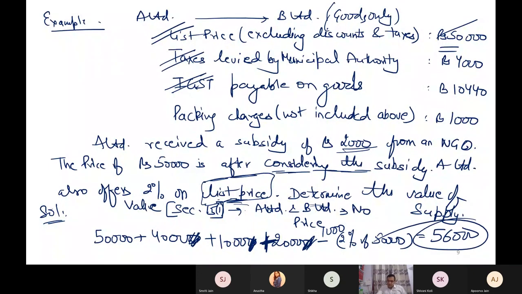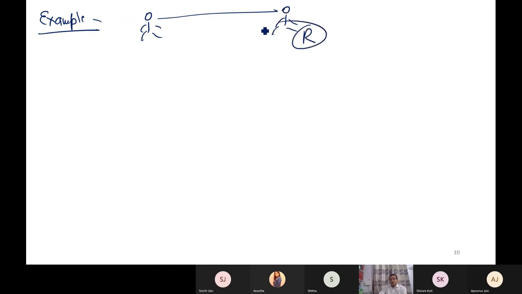This is one point. Another example, a very simple example. A supplier gave something to the recipient. So R is the recipient, S is the supplier. 5 lakh is the price.